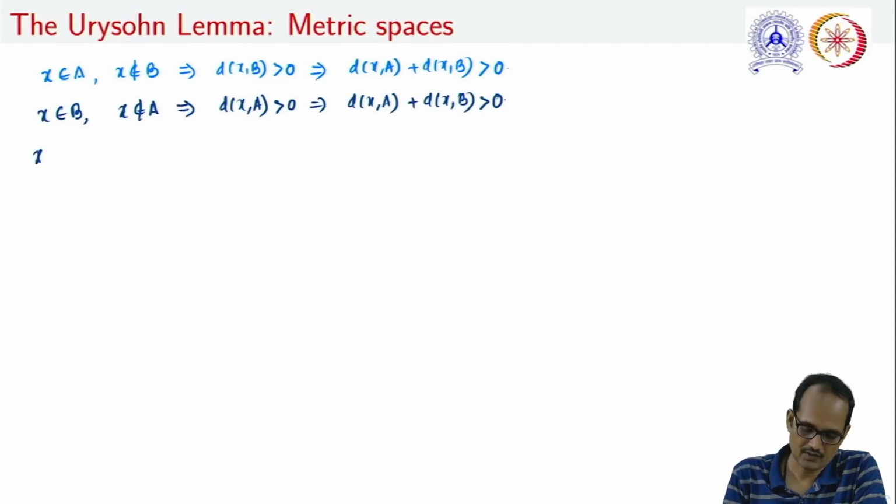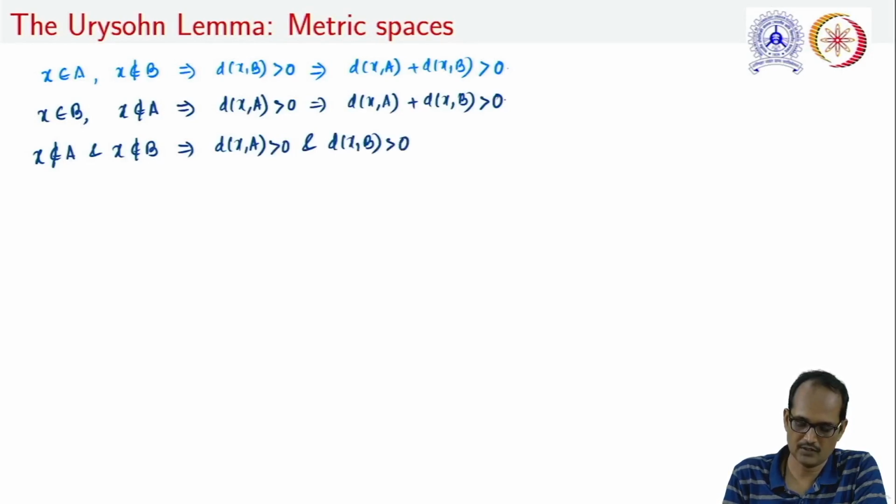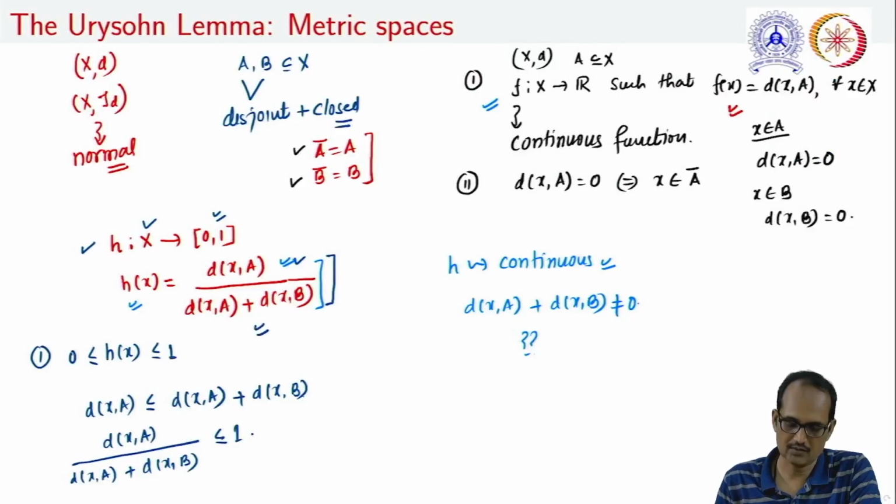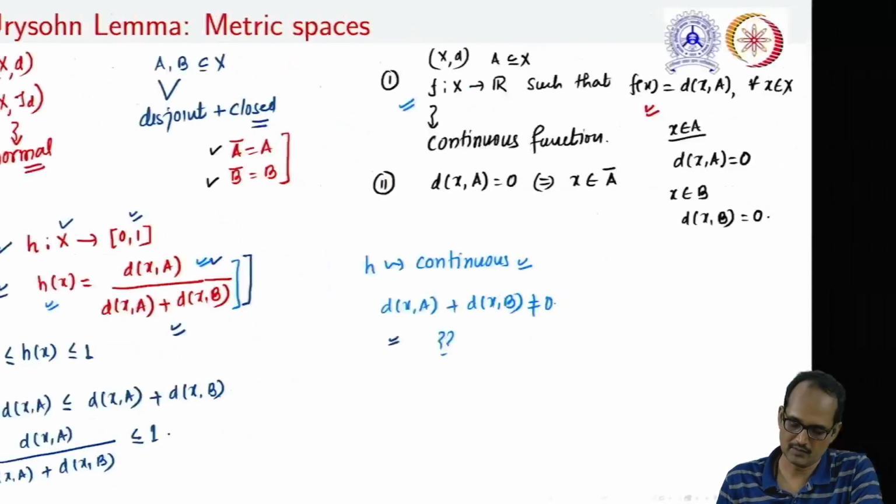Finally, if x is neither an element of A nor an element of B, in this case we can conclude that d(x,A) is greater than 0 and d(x,B) is also greater than 0, and therefore this sum, d(x,A) plus d(x,B), will always be greater than 0. Thus our requirement was that this denominator should not be equal to 0, which we have justified, and hence this function h will always be continuous.